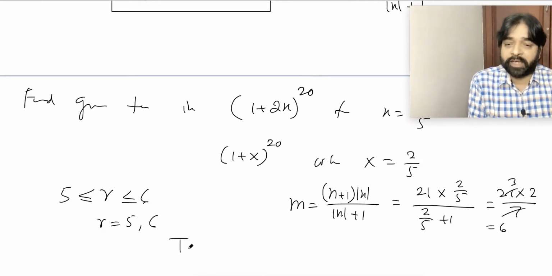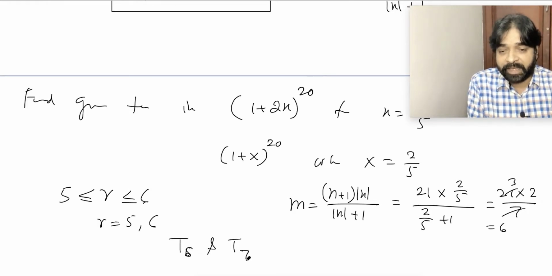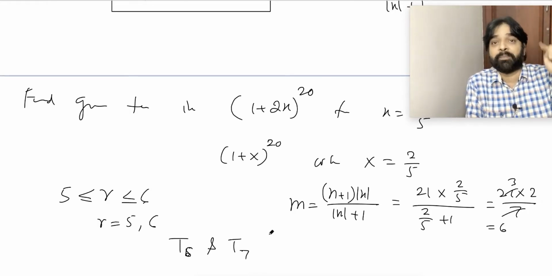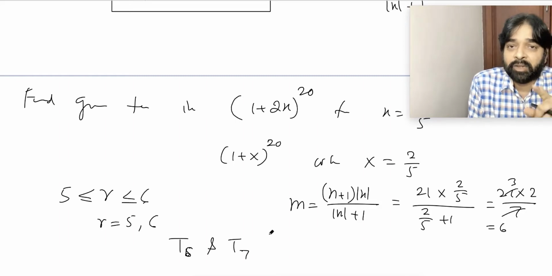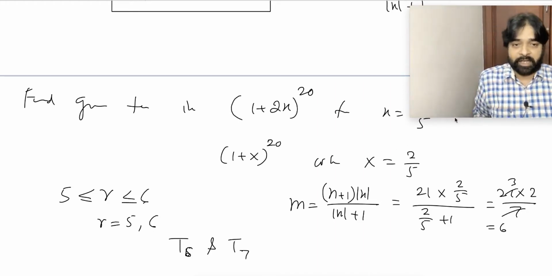There are two greatest terms, T5 and T6. I'm sorry, T6 and T7, because we assumed T(r plus 1) was the greatest term. So R equals 5 and 6, which means the greatest terms will be T6 and T7. Sir, how is it possible that there are two greatest terms? Of course it is possible. Both values will be the same. You can easily check it also. It's not a big deal.